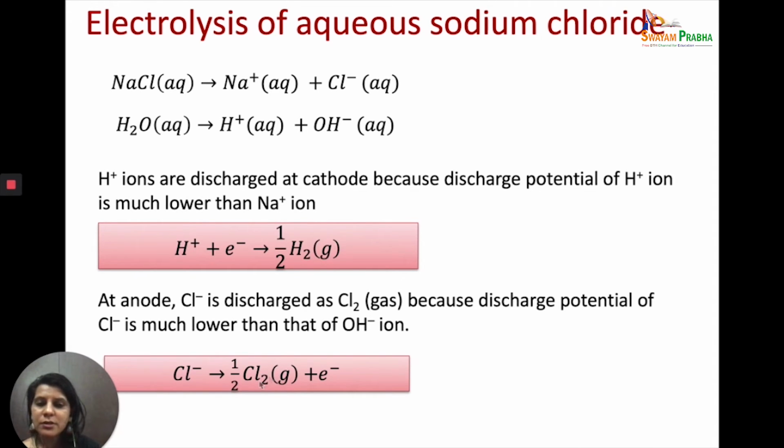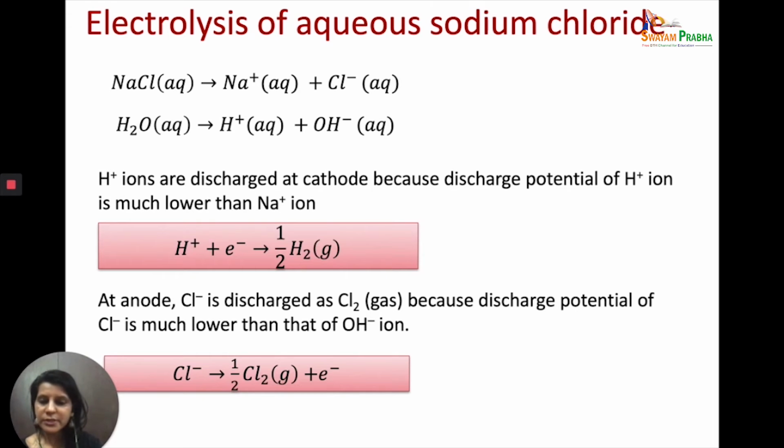At the anode we have two ions, Cl minus and OH minus ions, and we have said the anions which have lower reduction potential value will be discharged. So Cl minus ions, because it has the lower reduction potential value, is discharged in the form of chlorine gas at the anode. So when we do electrolysis of aqueous sodium chloride, we have hydrogen gas at the cathode and chlorine gas at the anode. Whereas in the molten sodium chloride, you had sodium ions getting reduced at the cathode to form sodium metal, and chlorine gas evolved at the anode.